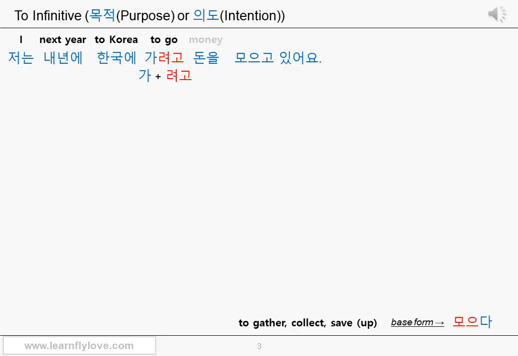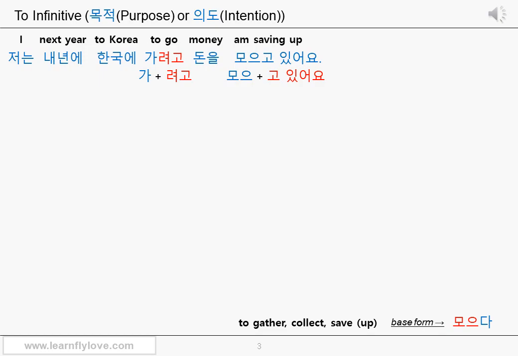돈을, 돈 means money. It's an object of the following verb. 모으고 있어요. 모으다 is the verb, which means to gather, collect, save, or save up. When you want to say you are saving up some money, you can use this verb 모으다. Of course, the compound expression 고 있어요 puts the stem 모으 in the present continuous tense. So it's like be saving up.